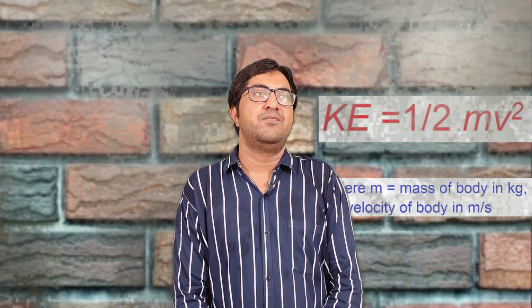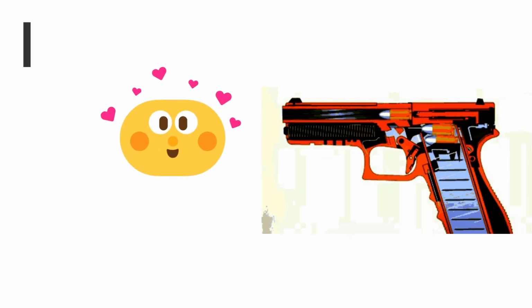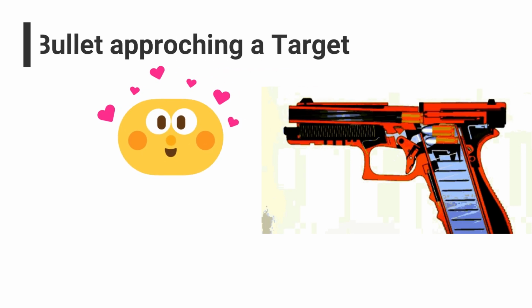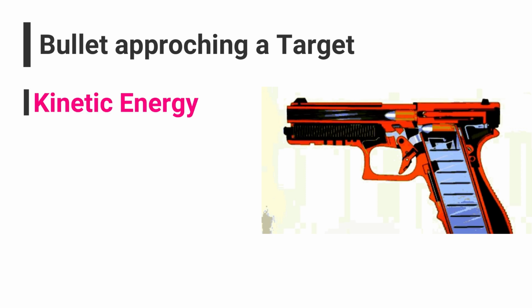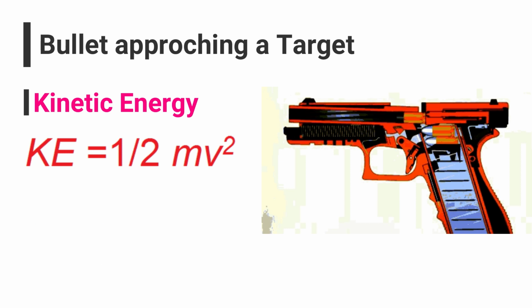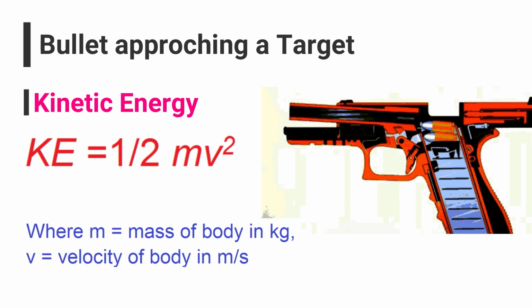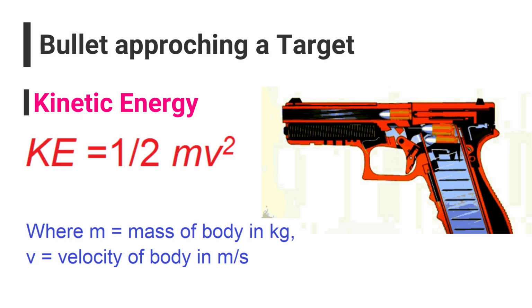For example, we are considering examples of kinetic energy in our day-to-day life. The first example we are considering is a bullet approaching a target. It is an example of kinetic energy. So here you can see the bullet approaching a target. Right now the bullet is coming out from the gun, it is in motion, so it is an example of kinetic energy. Here m is the mass and the velocity of the bullet is v. So 1/2 mv square. It is an example of kinetic energy.